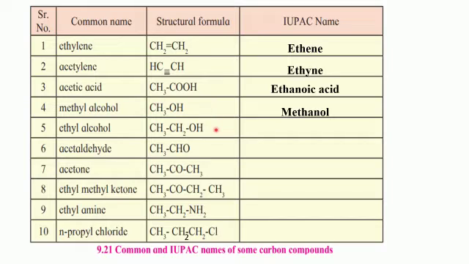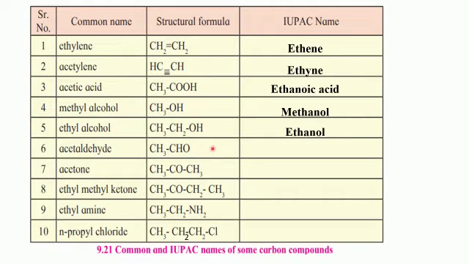Next example, ethyl alcohol is the common name. Structural formula CH3CH2OH. Again, functional group is alcohol. There are 2 carbon atoms, hence it's a derivative of ethane, and functional group is alcohol. So OL is the condensed name for it, and the name of the compound will be ethanol.